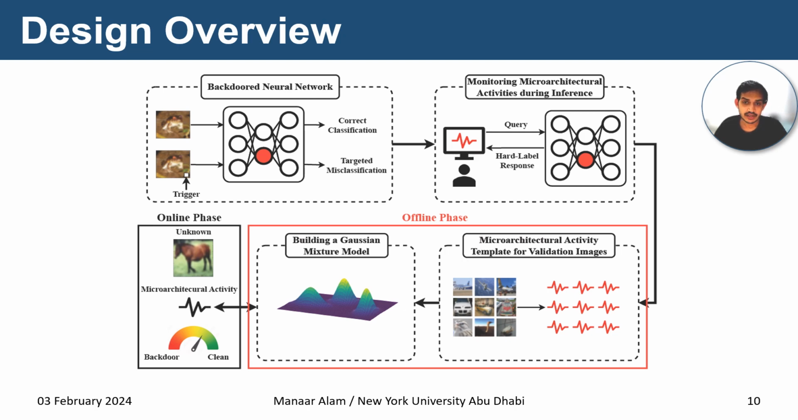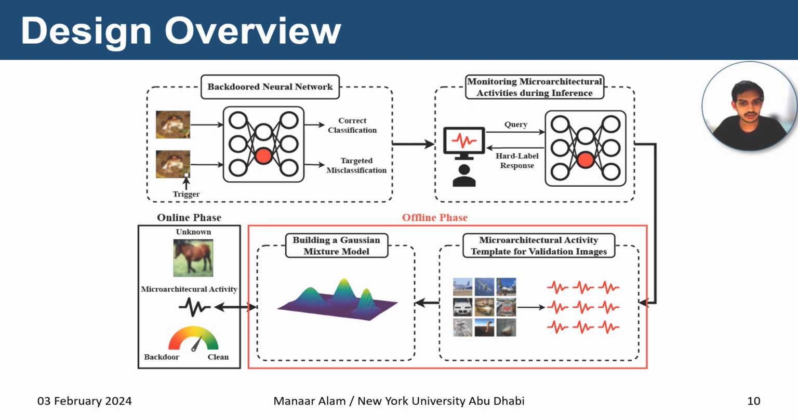In the first step, the defender creates a template of microarchitectural activities for these benign images. Using the template, the defender then builds a Gaussian mixture model which represents the benign behavior of the black box neural network. This process is carried out in the offline phase.